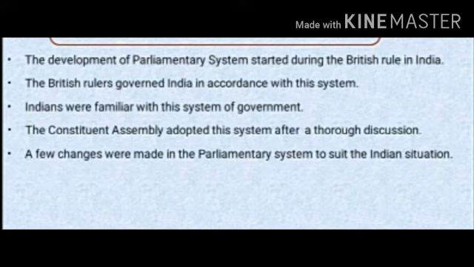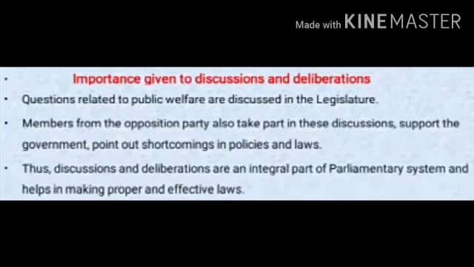Discussions and deliberations are an integral part of the parliamentary form of government. Now, students, let us see why importance was given to discussions and deliberation. Questions related to public welfare are discussed in the legislature.